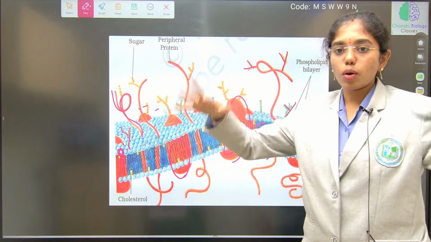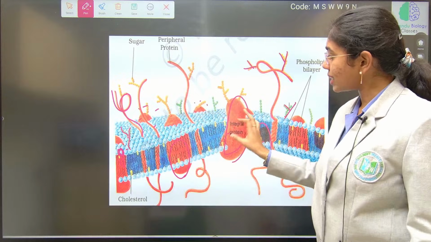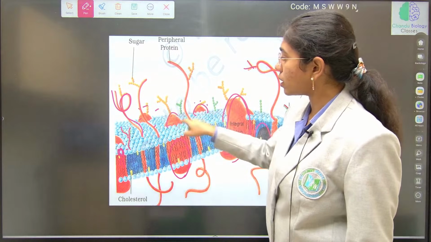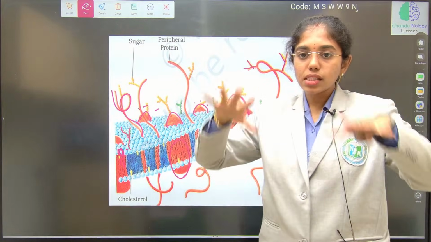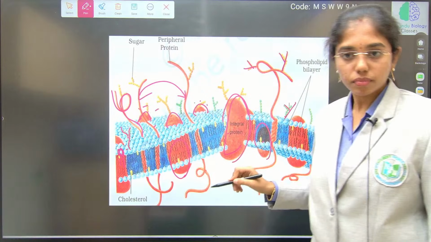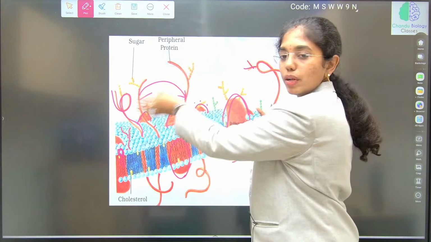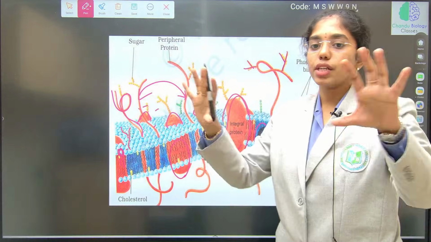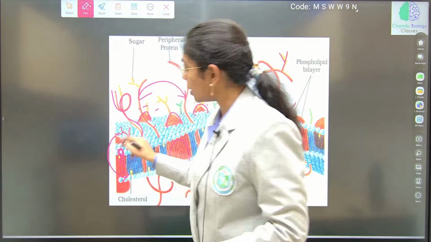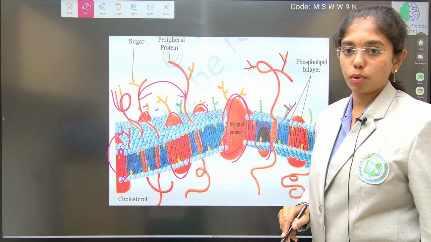The lipid molecule is like a quasi-fluid structure. Over the lipids, these proteins are like icebergs on the sea of lipids. Yes or no? This quasi-fluid nature of the lipids will allow the lateral movement of proteins. Over the bilayer of the lipids, whichever proteins are present will move laterally. That is because of what? The quasi-fluid nature of the lipids. This will also allow the flip-flop movement of proteins as well, from one lipid layer to the other, and also allow the lateral movement.